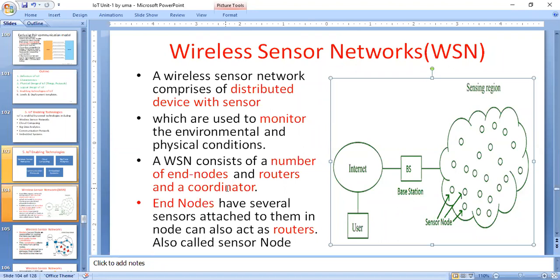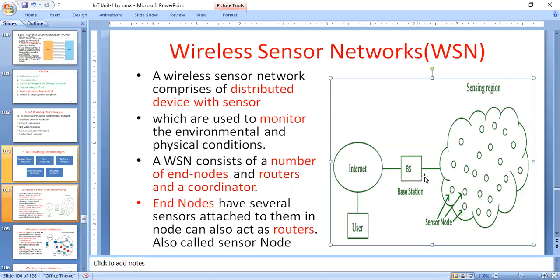Here, that is the thing. Wireless sensor: some of the nodes you are using, you are attaching the sensors. Such type of network is called a wireless sensor network. The right side diagram shows a wireless sensor network. In the wireless sensor network, three systems are there. These systems are called end systems. Here you are seeing the end system. Those systems are called sensor nodes. Here that is a sensor node.